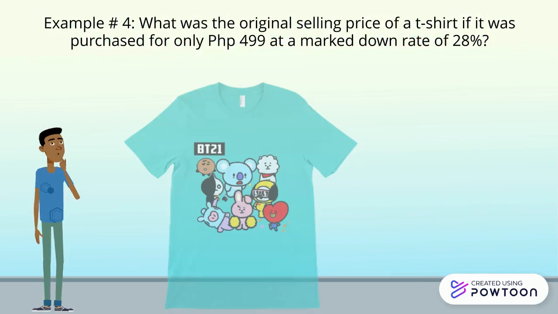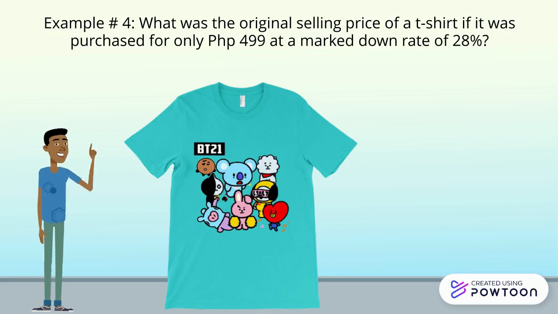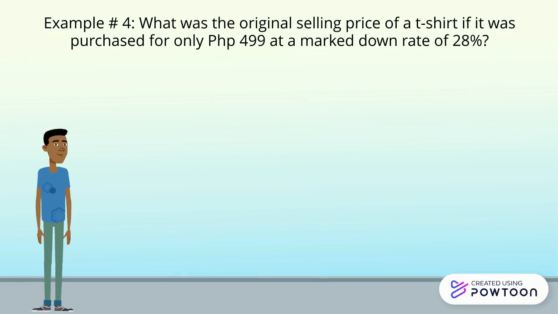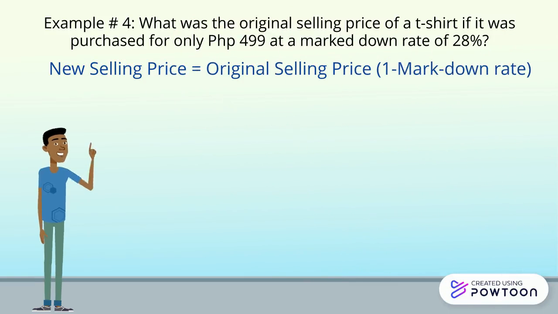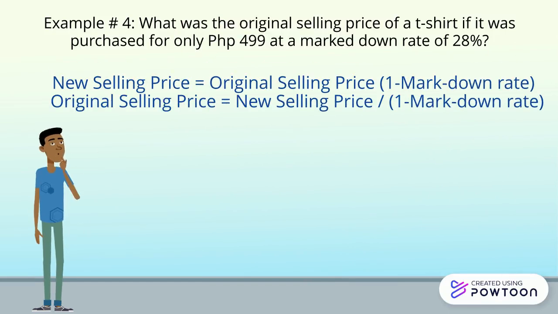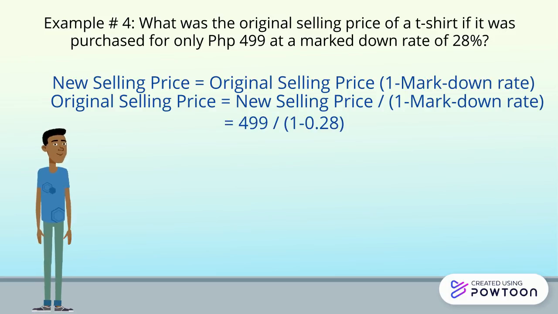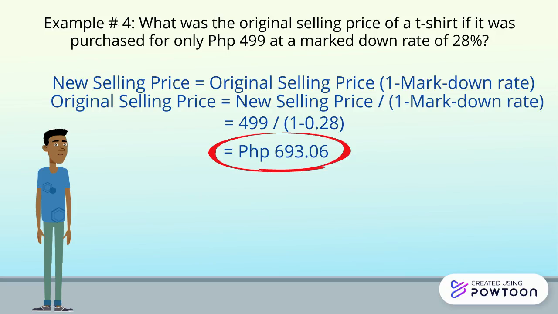Last example, what was the original selling price of a t-shirt if it was purchased for only 499 pesos at a markdown rate of 28%? From the previous example, we know that new selling price is equal to original selling price times 1 minus markdown rate. To get the original price, you have to divide new selling price by 1 minus markdown rate. So 499 divided by parenthesis 1 minus 0.28, which is equal to 693.06 pesos. And this is the original price of the t-shirt.